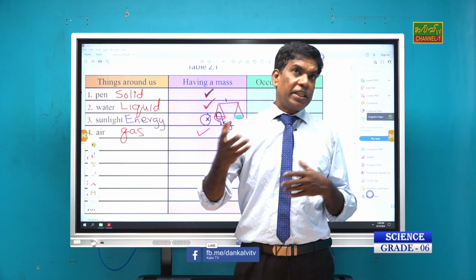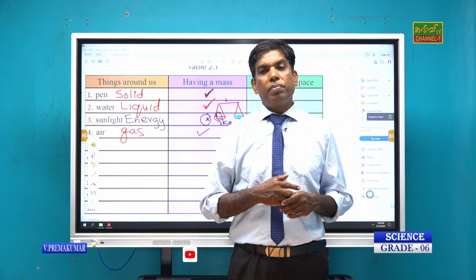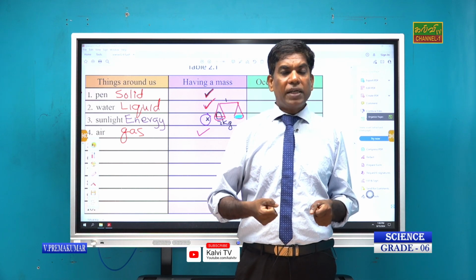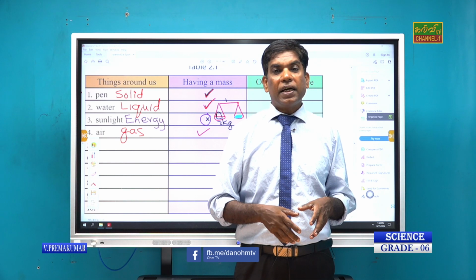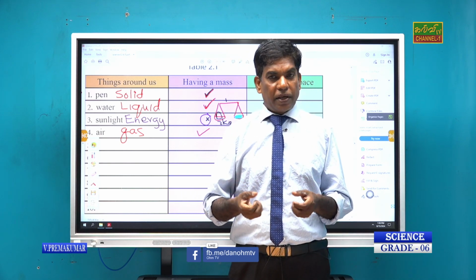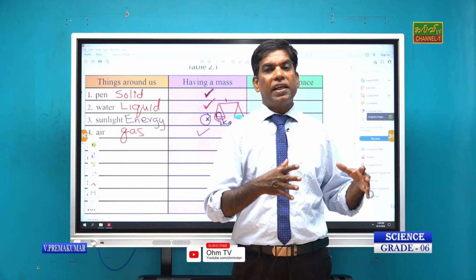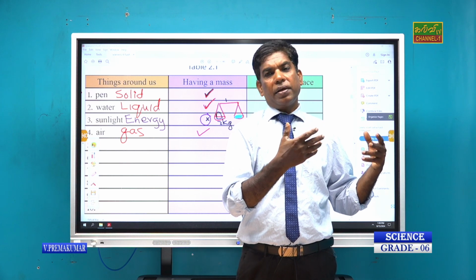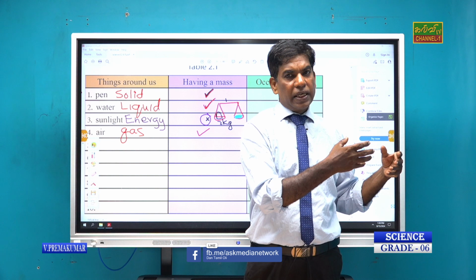When we buy the gas cylinder from the shop, we feel it is heavy. But after using that cylinder, it is a less heavy, lighter one. For example, LP gas, liquid petroleum gas, which we sometimes use in the kitchen.